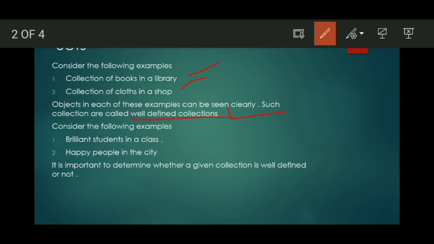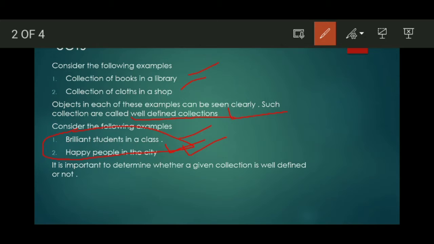Then consider other examples: brilliant students in the class and happy people in the city. In both of these examples we cannot define the collection.